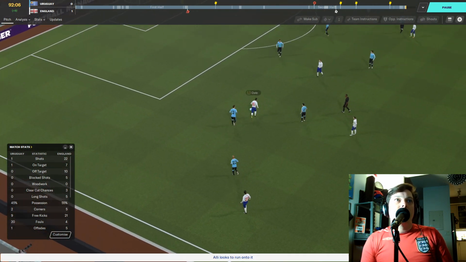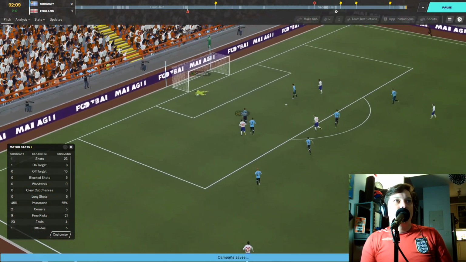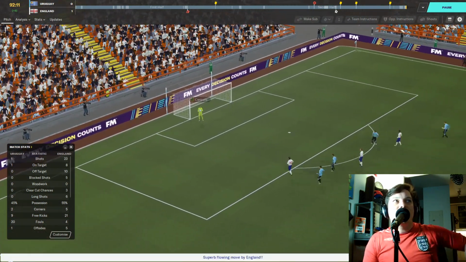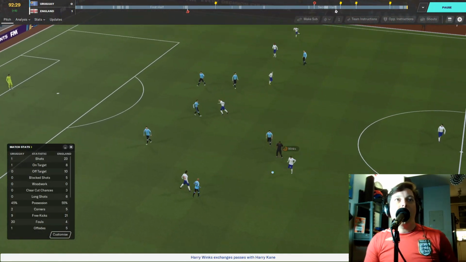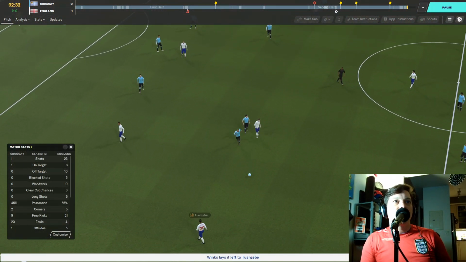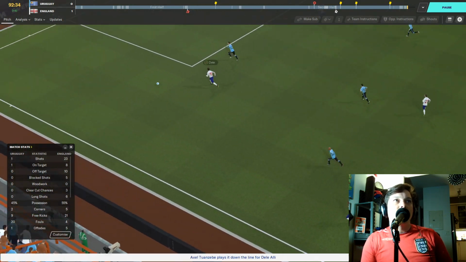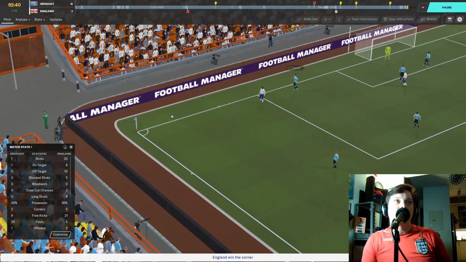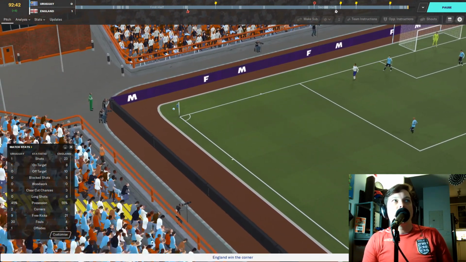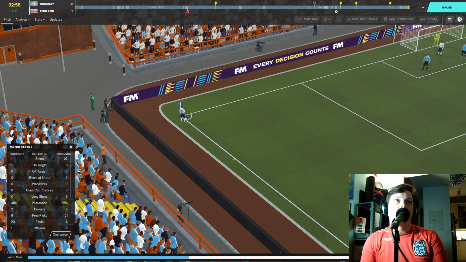Winks to Dele Alli. Dribbling inside. He beats one man. He shoots, but it's a weak shot, and Campagna collects that. Harry Winks with the ball forward again to Harry Kane. Harry Winks one more time. Back to Tuanzebe. Ball forward to Dele Alli. Down the wing on the left. Crosses, but it's blocked by Diego Godin. And that is a corner for England with 3 minutes to go.